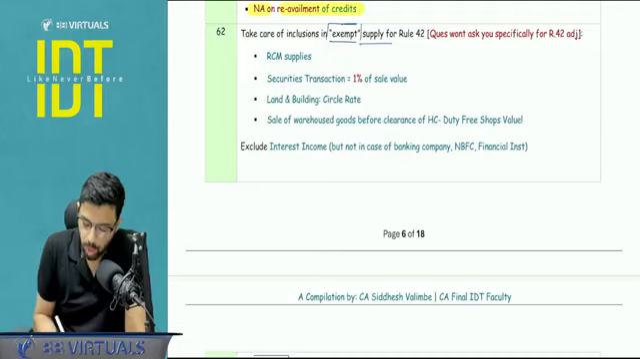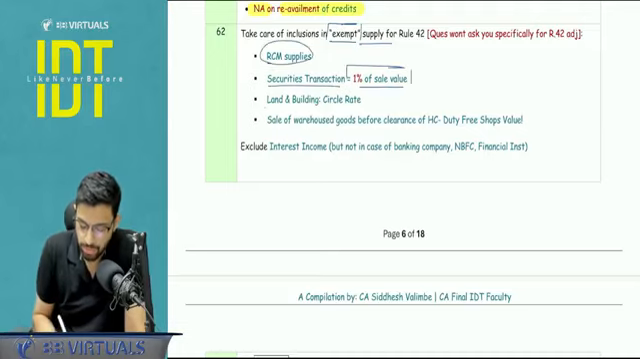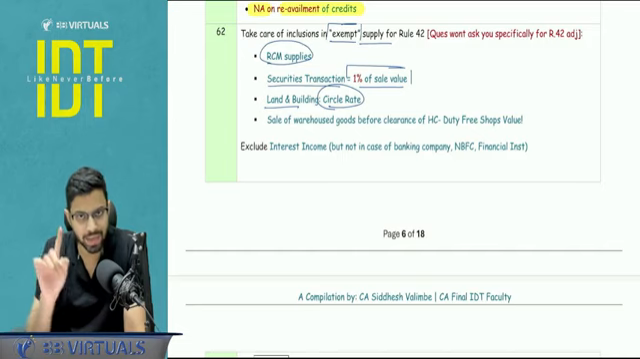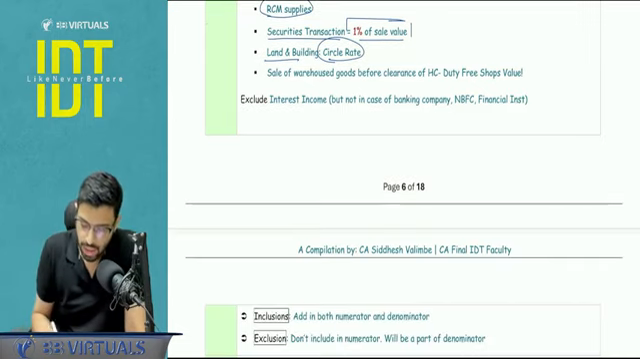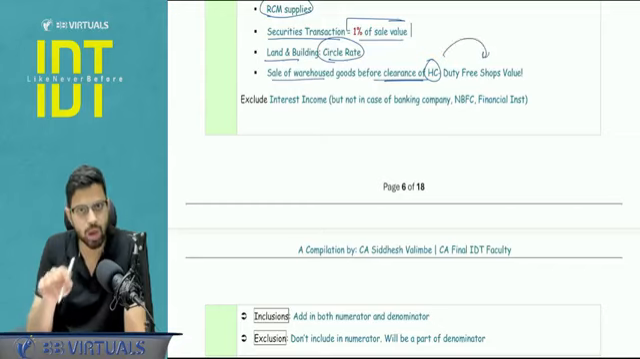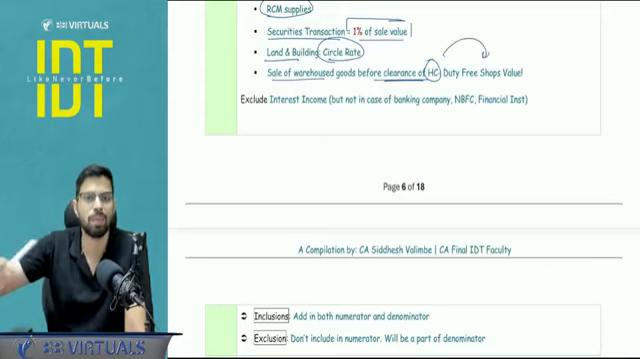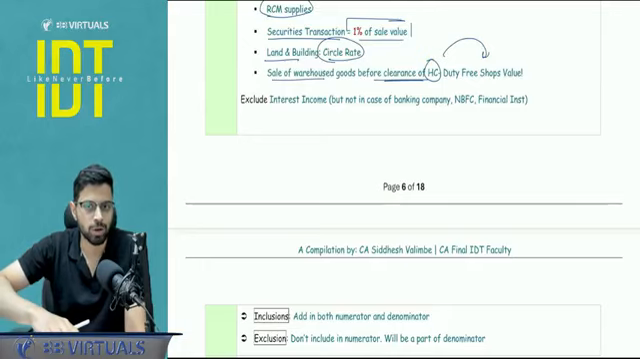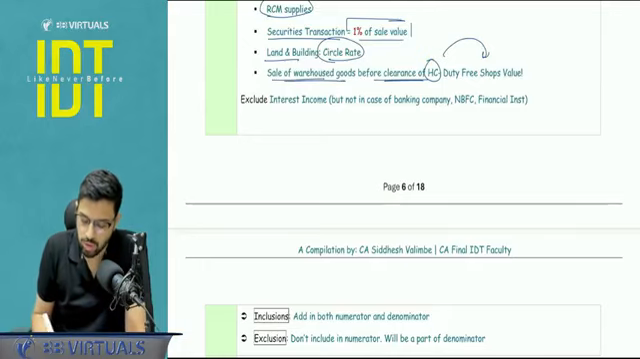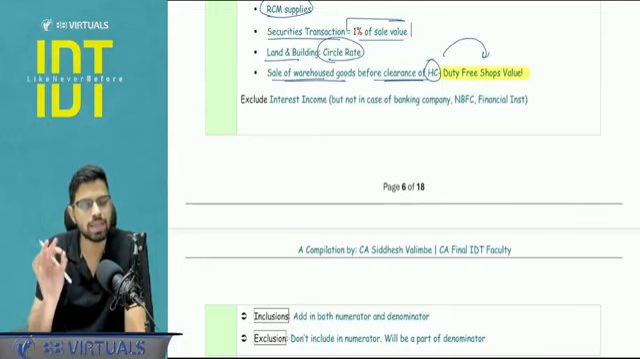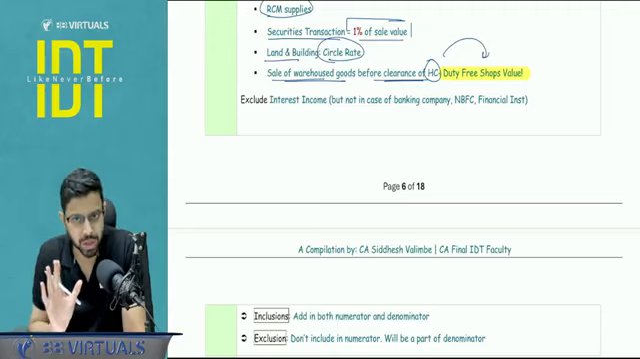So let's see. Outward RCM supplies, securities transactions: you have to take 1% of the sale value. Land and building: you have to pick the circle rate, that is, the value on which the stamp duty is paid. Sale of warehouse goods before clearance for home consumption, that also you have to include. Actually, some of these are not even supplies, right? But still you have to take them in the exempt supply for the purpose of rule 42. So here, for the sale of warehouse goods, what valuation will you pick? The value of the sale in the duty-free shops. This will be given in the question.